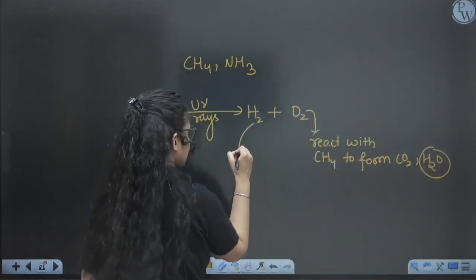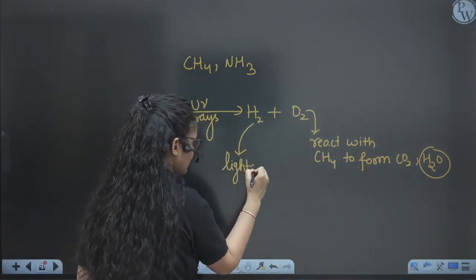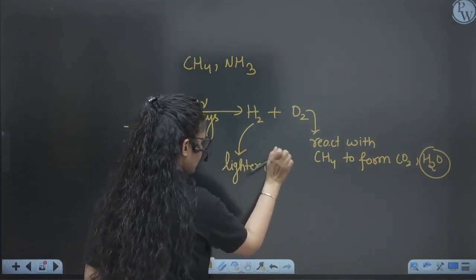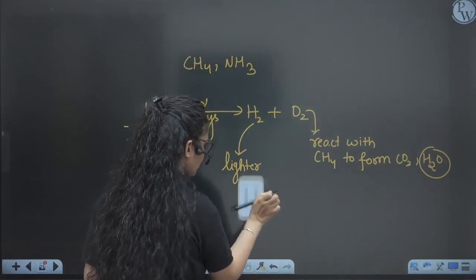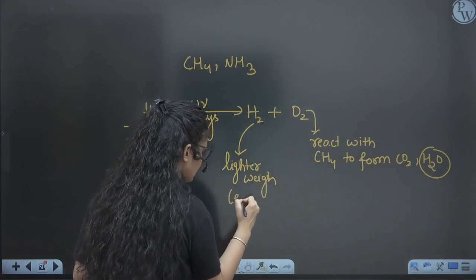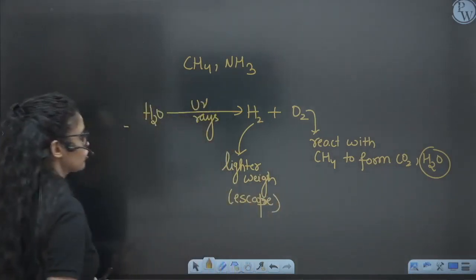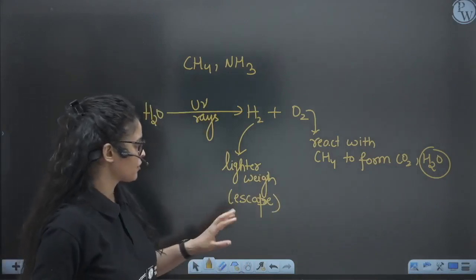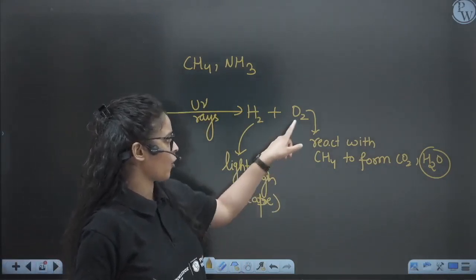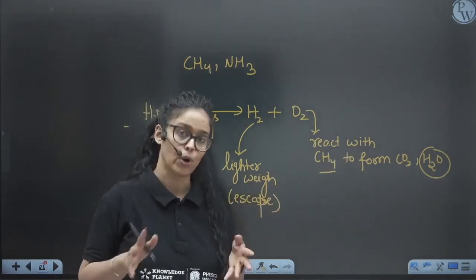And this hydrogen was lighter in weight, lighter in mass, so it used to escape from the Earth, escape from the environment, right? That is something you have to remember: hydrogen used to escape, and oxygen used to react with the methane to form CO2 and water.